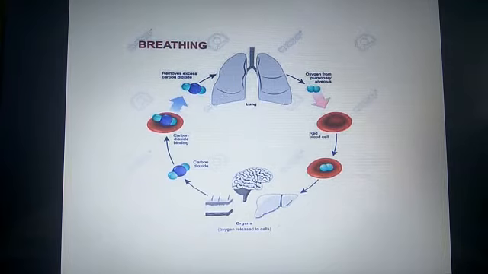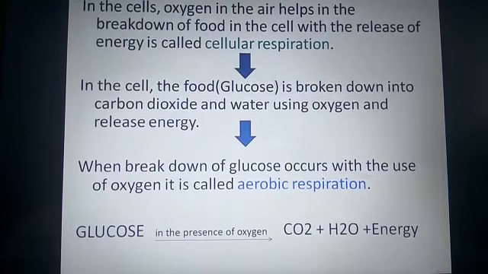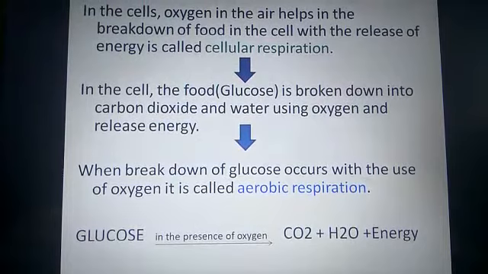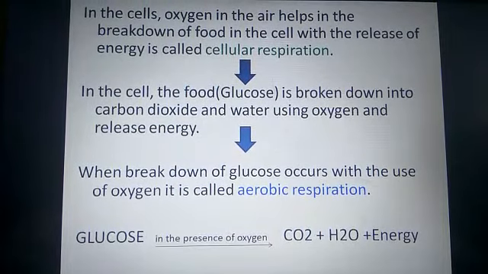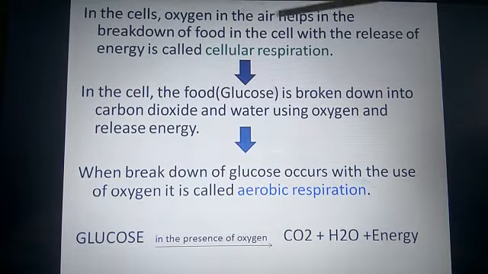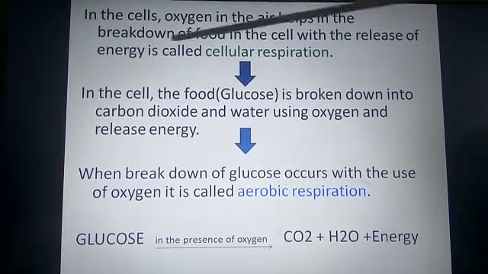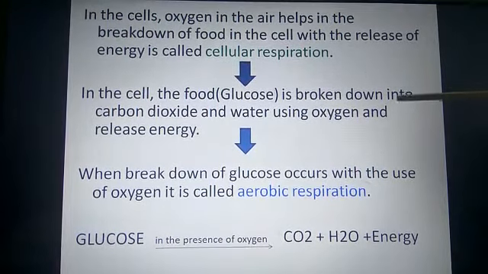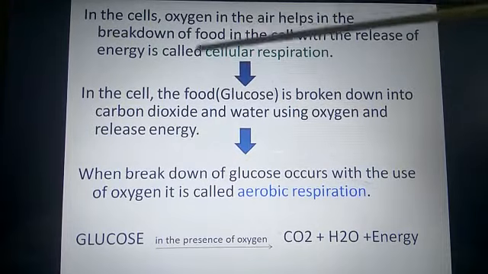So this is how oxygen reaches every cell in the body. Now, what is the importance of this oxygen for the cells? In the cell, the oxygen helps in breaking down food and releasing energy.